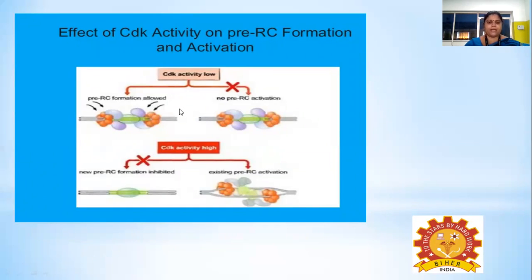Next, when the CDK activity is high in the cell, the new pre-RC complex cannot be formed, but the formed pre-RC complex will be activated. Hence the activation of the pre-RC complex occurs in the S phase of the cell cycle, whereas the formation of the pre-RC complex will occur in the G1 phase of the cell cycle.